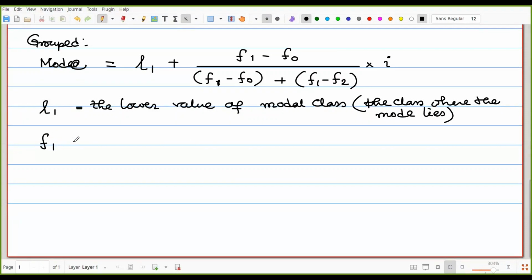Then which one is called the F1? The frequency of the modal class.